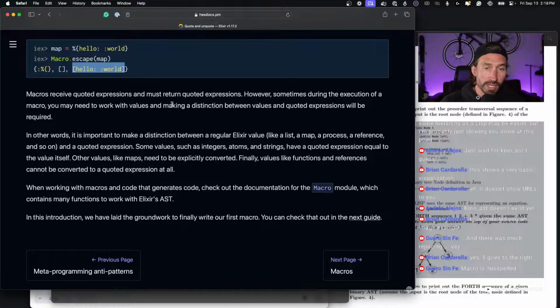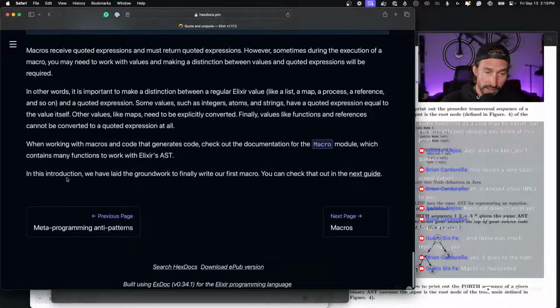So macros receive quoted expressions and must return quoted expressions. However, sometimes during the execution of a macro, you may need to work with values, and making a distinction between values and quoted expressions will be required. In other words, it is important to make a distinction between a regular Elixir value, like a list, a map, a process, a reference, and so on, and a quoted expression. Some values, such as integers, atoms, and strings, have a quoted expression equal to the value itself, which we saw at the beginning. Other values, like maps, need to be explicitly converted. Finally, values like functions and references cannot be converted to a quoted expression at all. Okay, so those are good to know.